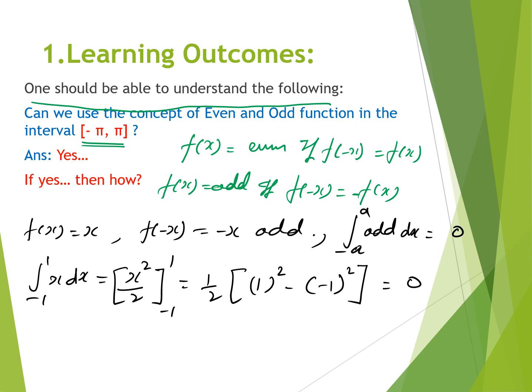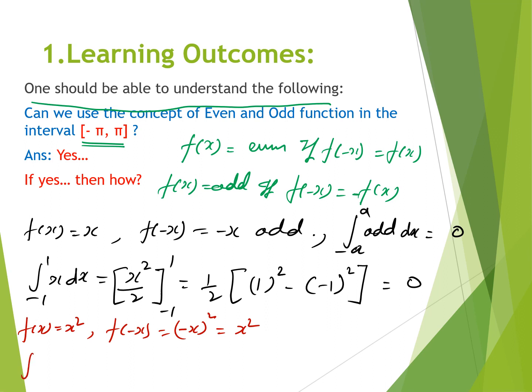Similarly, if f(x) is equal to x square, it is an even function. If we replace x with minus x, we get minus x whole square, which is x square.